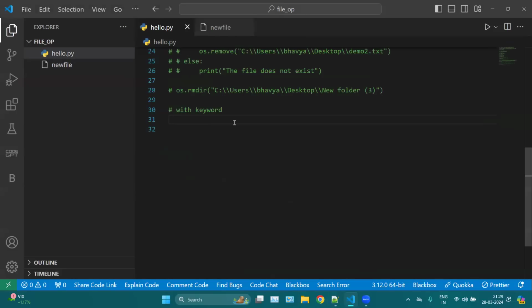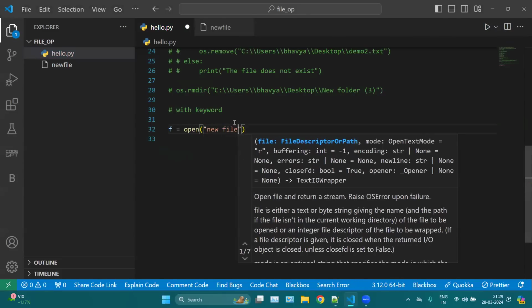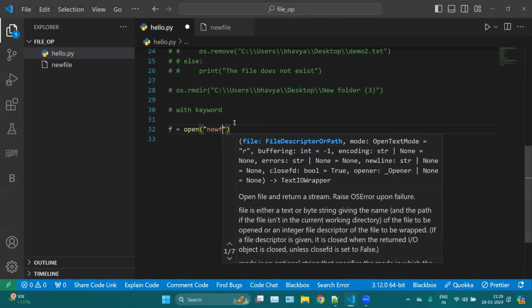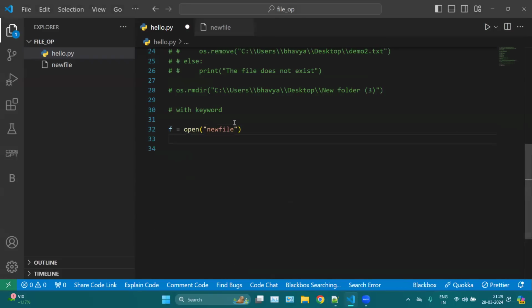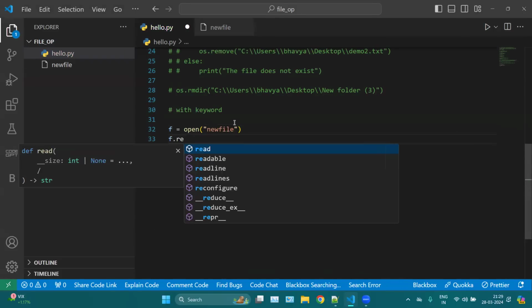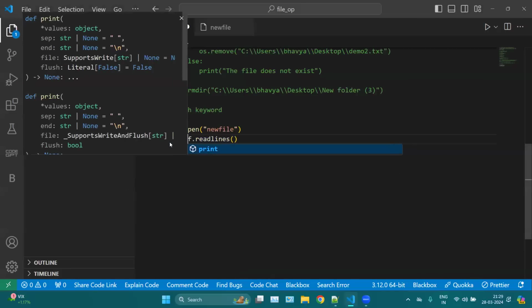Okay, now if I want to read this file, f.open new file, and then f.readlines. Okay, and here we can simply use print.